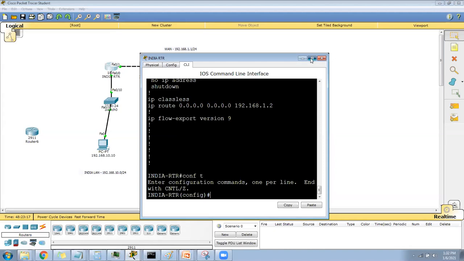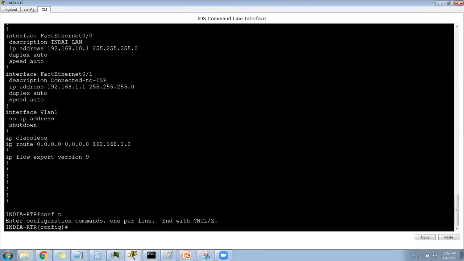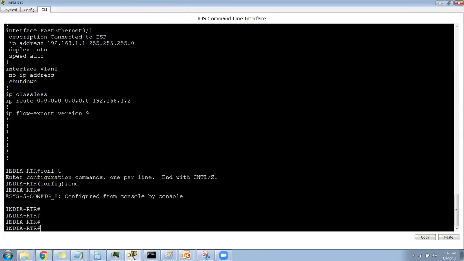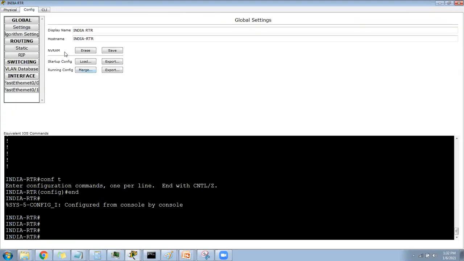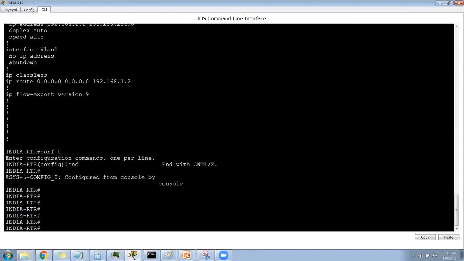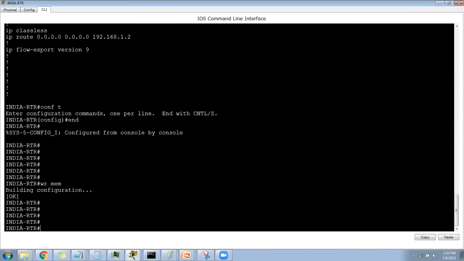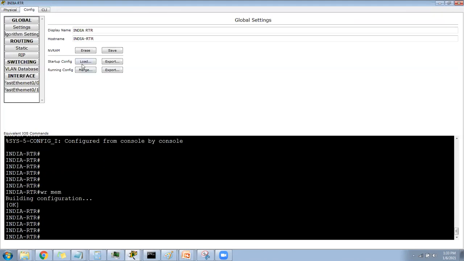Let me do one thing. Let me take this configuration. See how I'm doing this. First of all, I'm in the India router, so I will say write memory first. Then I will go to config and say this is the startup config export.